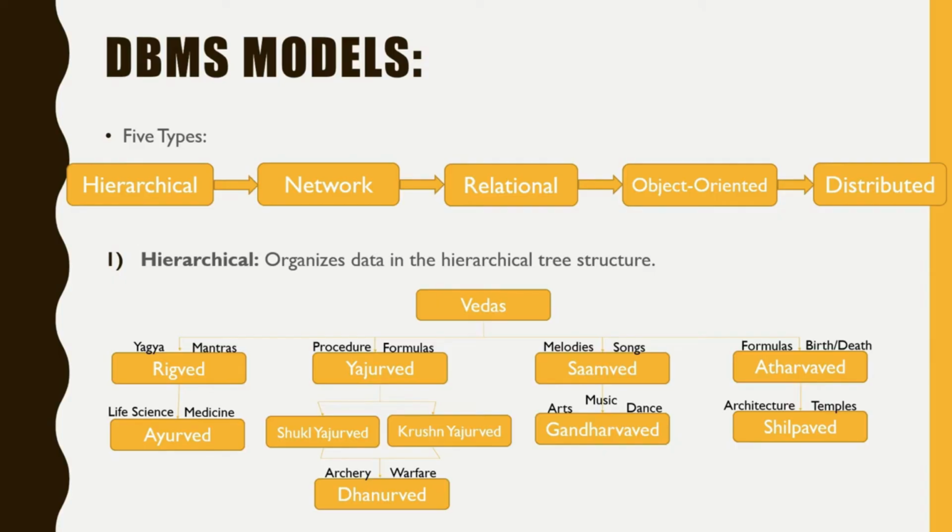There is other type of scriptures called Upaved. Upaved is an extracted information on a particular topic from Ved. Every Ved has Upaved. Rigved has Upaved as Ayurved, which contains information about life science and medicine. Dhanurved is Upaved of Yajurved, which contains information about archery and warfare.